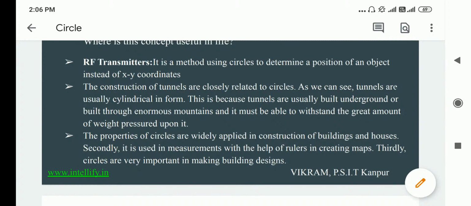Also, the properties of a circle are widely used in the construction of buildings and houses. Secondly, it is used in measurement with the help of a ruler in creating maps. Thirdly, circles are very important in making building designs as well. So we also use them for the construction of a building. For any design purposes, yes, we use circles.